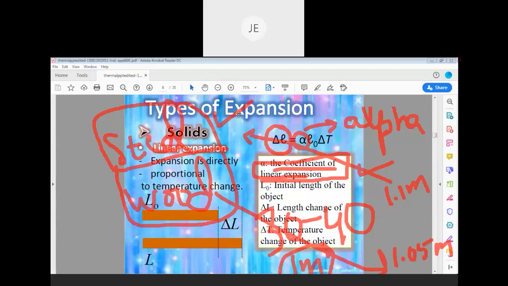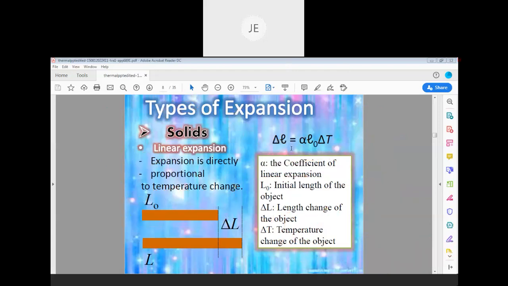So that is why steel or iron or aluminium or the conductors get heated very fast, and also linear expansion will be more. So till now we have understood one expression, that is delta L is equal to alpha L naught delta T. This we have understood. So in this, any doubt?